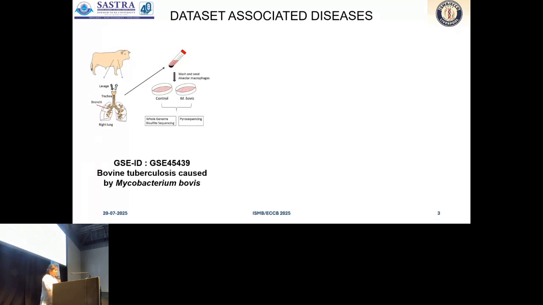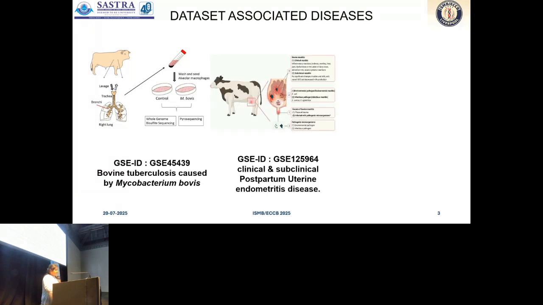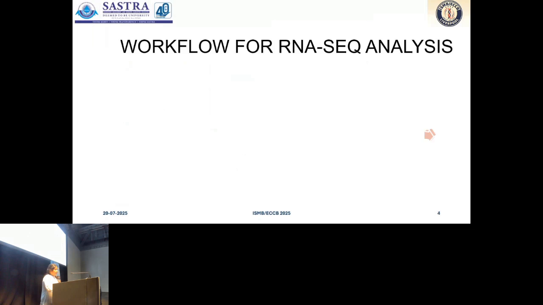First, we have GSE45439 related to bovine tuberculosis caused by Mycobacterium bovis. Second, we have GSE125964 on clinical and subclinical postpartum uterine endometritis. And GSE62048 and GSE247921 are related to Johne's disease caused by MAP.